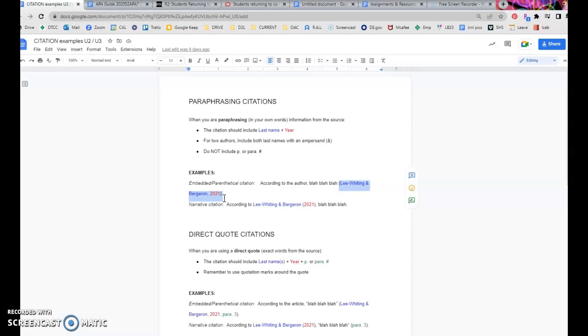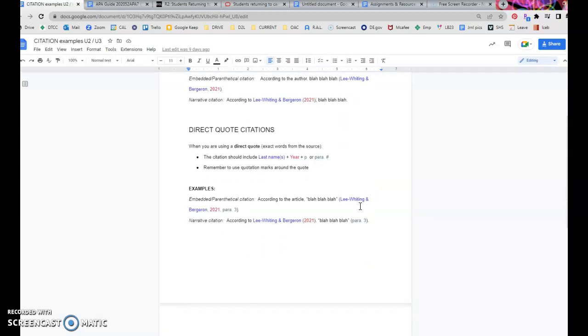A narrative citation is very similar, except that the author's names become part of your sentence. You would say them out loud if you were reading the sentence. According to Lee Whiting and Bergeron, blah, blah, blah. So the only part of the citation that gets embedded in the parentheses in this example is the year, because we already had the names in our sentence. That's paraphrasing, when you are restating the author's ideas in your own words.